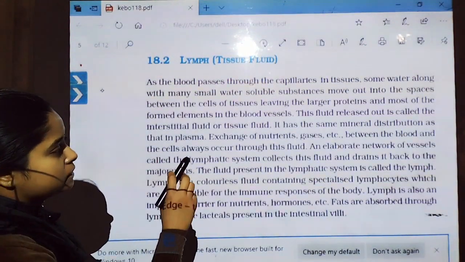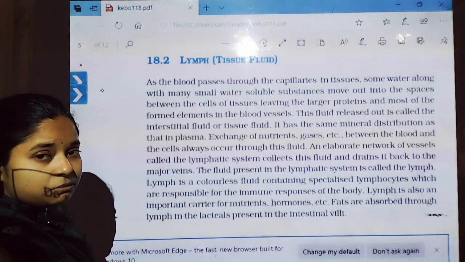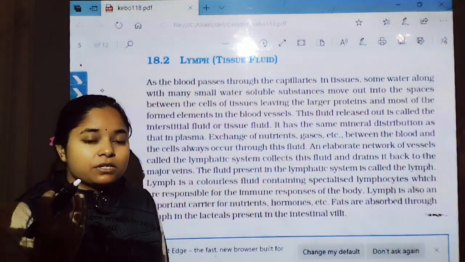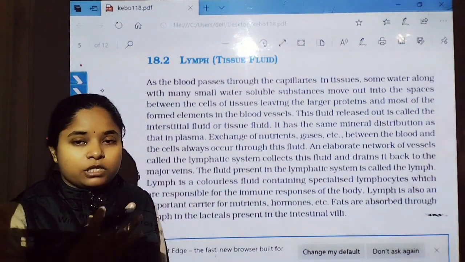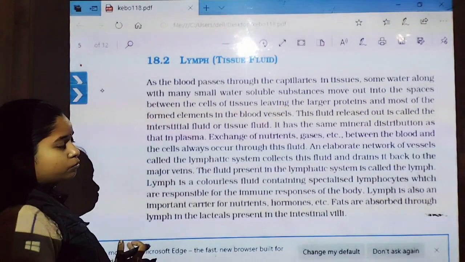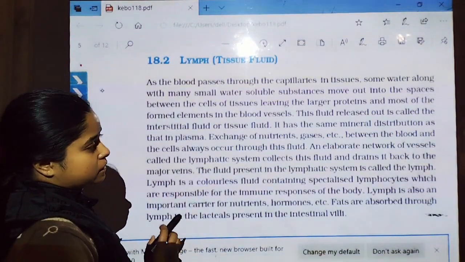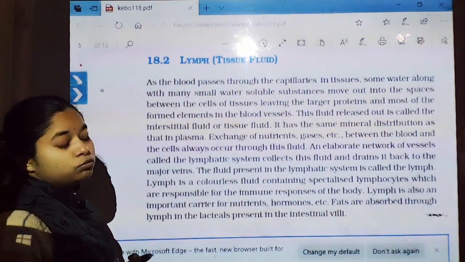Now it has the same mineral distribution as that in plasma. Whatever minerals or electrolytes are present in the plasma, except protein, the water soluble components are also present in the tissue fluid or interstitial fluid. Exchange of nutrients and gases between the blood and the cell always occurs through this fluid.